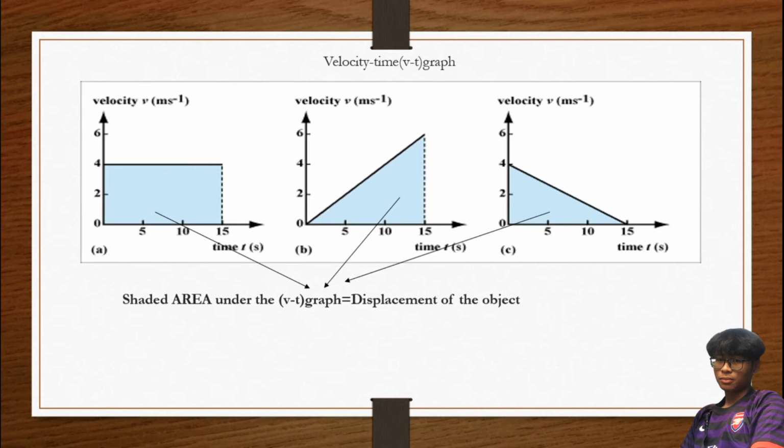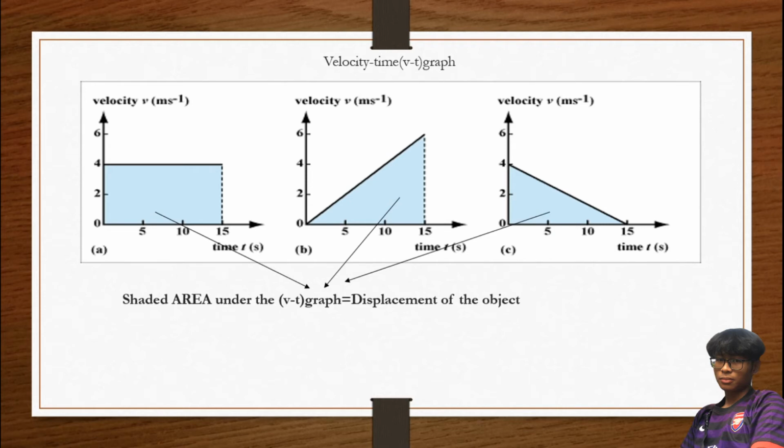So kalau kat sini area under the graph, dia depends on what shape of the graph. This one like segi empat, ni segi empat, this is triangle and this one is triangle juga. So since kita tahu dia depends on the area under the graph, kita boleh cari dia punya area. Kalau untuk segi empat sama, area dia wide times by long. Kita tahu panjang darab lebar. Okay, since dia panjang darab lebar, so like ni 15 times by 4.